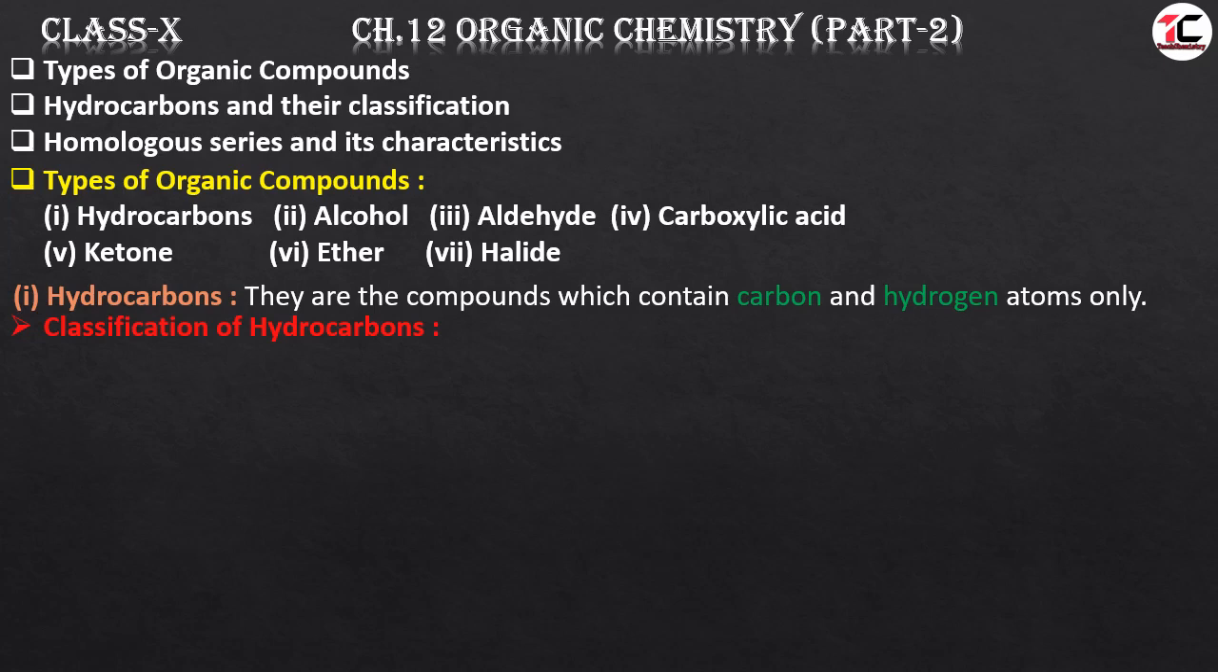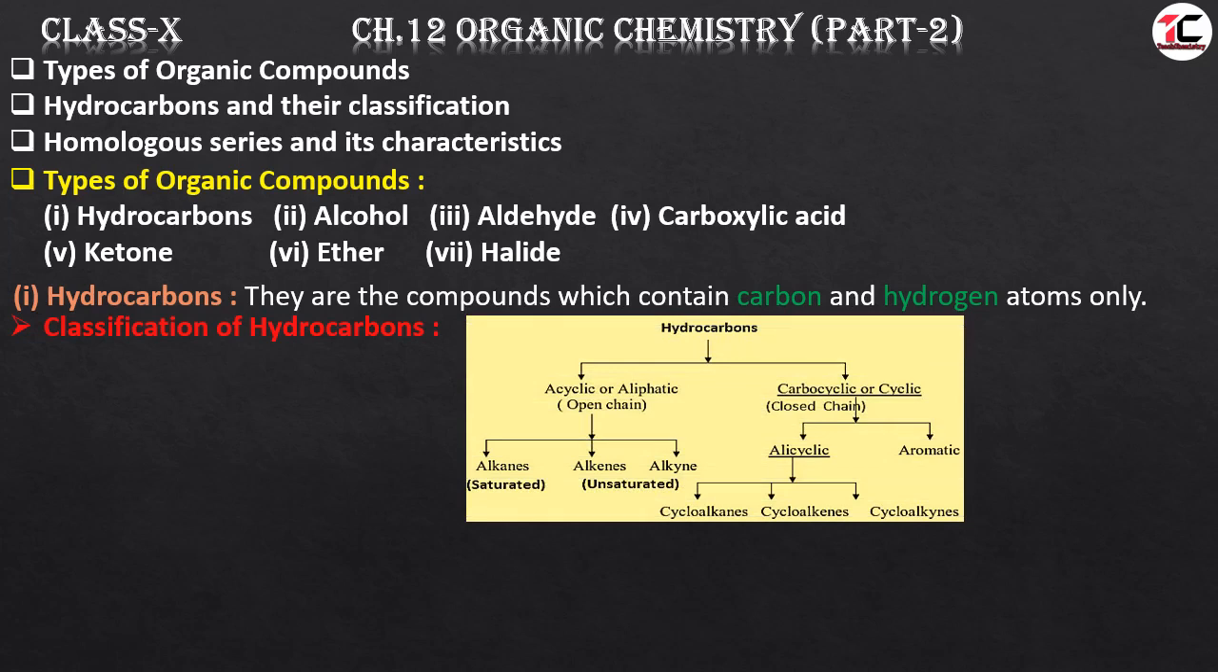Classification of hydrocarbon. Hydrocarbon can be classified as open chain and closed chain. Open chains are called aliphatic or acyclic. Closed chains are called carbocyclic or cyclic. Further, open chain compounds are classified as saturated and unsaturated. Saturated are called alkanes, unsaturated are called alkenes and alkynes. Closed chain compounds are classified as alicyclic and aromatic. Further, alicyclic is classified as cycloalkanes, cycloalkenes and cycloalkynes.